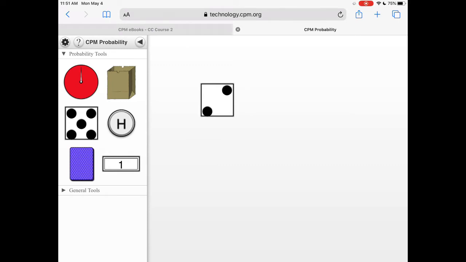First roll, I get a 2. Roll it again, I get a 4. Roll it again, I get a 2. Roll it again, I get another 2. Roll it again, I get a 5. And one more time, I get a 3. Okay, that was my experiment. Now we're going to record what we found.